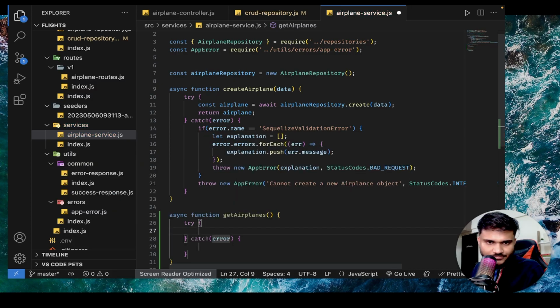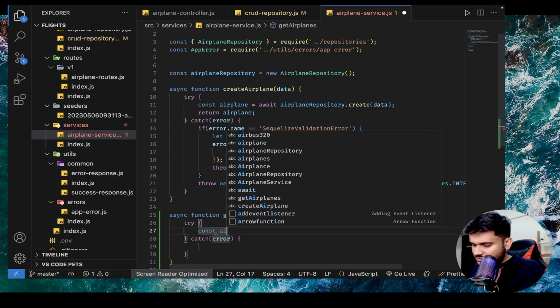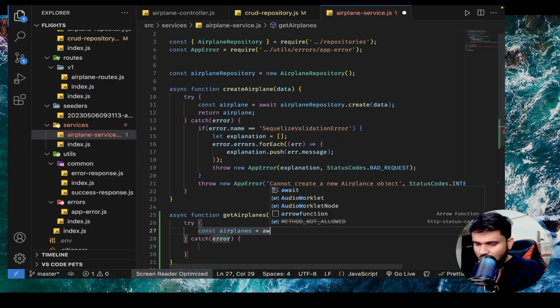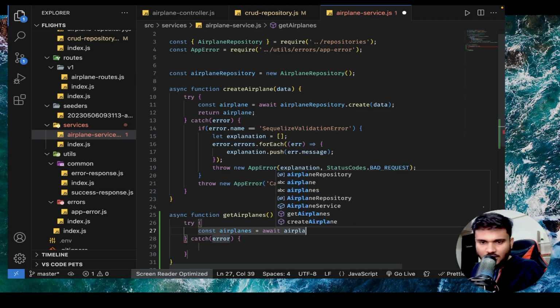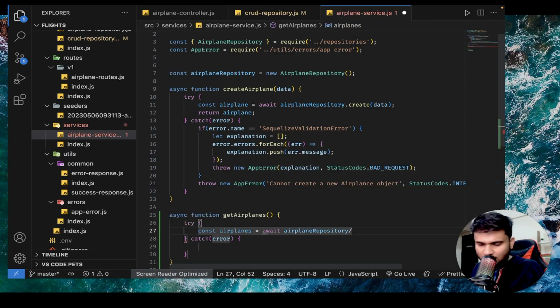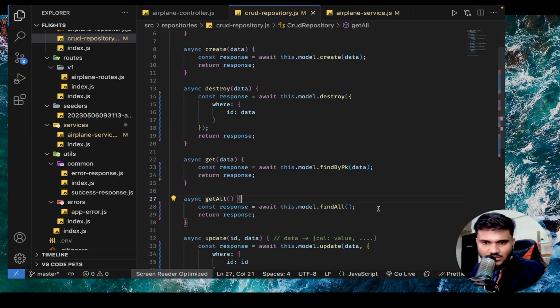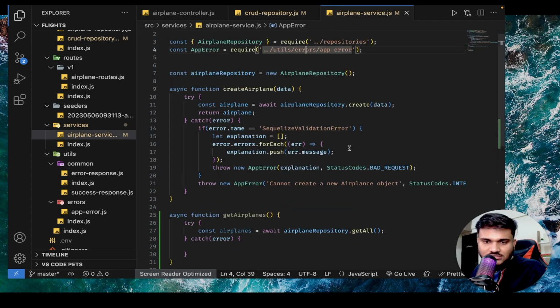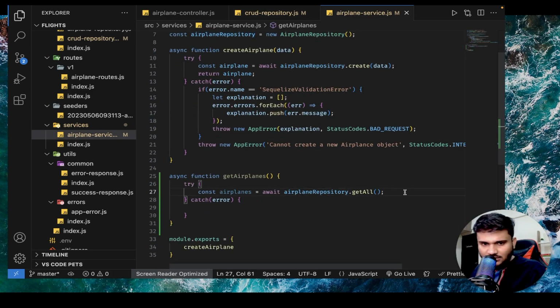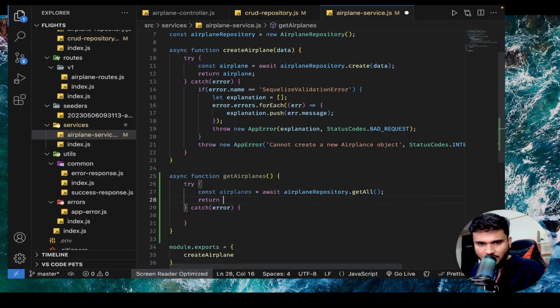Try catch. I'll say const airplanes equals await airplaneRepository.getAll. There's a function in our CRUD repository called the getAll function. This just applies the model.findAll, nothing more, nothing less. And that's it. We'll say return airplanes.